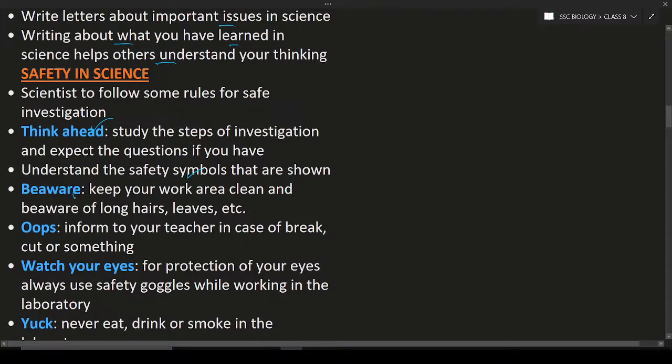Next is be aware. Here you can see keeping your work area clean. If you are doing research in the laboratory, whatever the place where you do research, it should be clean and neat. Be aware of long hair and also sleeves. It means your clothes should not interfere with the experiments.